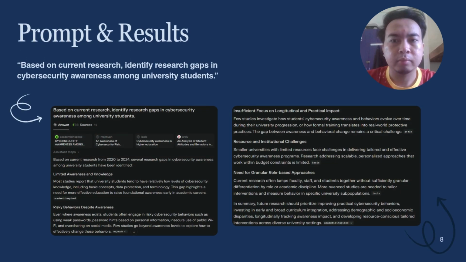Our third prompt is: based on current research, identify research gaps in cybersecurity awareness among university students. The goal is not just to summarize what we already know, but to identify what we don't know yet. This is one of the most difficult parts of research and very essential for any student starting a thesis or final year project. By using Perplexity, in just a few seconds, the student gets a list of valid potential research questions to build their own project.